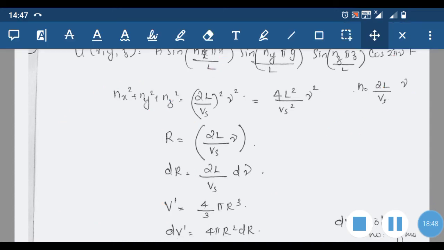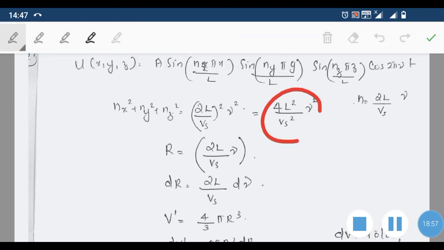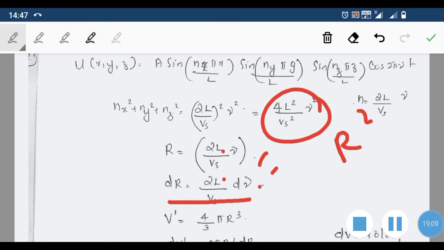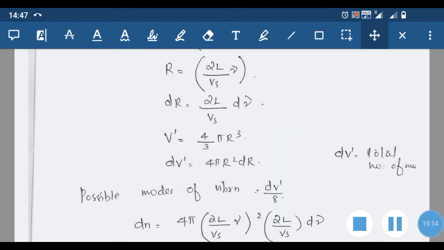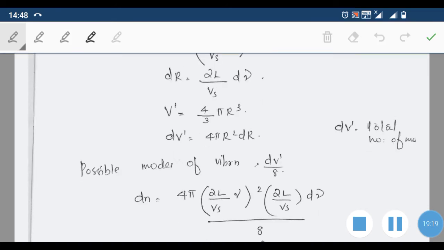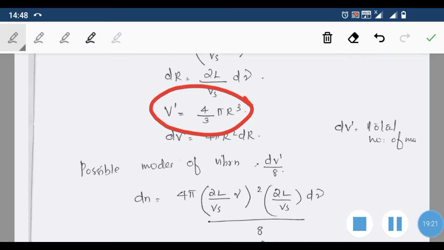Now comparing our equation with the above explained equation, we can take this term as the r square term. So r will be equal to the root of this one, that is equal to 2l by vs into nu. And from this, dr is equal to 2l by vs into d nu we get. Then volume of that sphere is equal to 4 by 3 pi r cube.